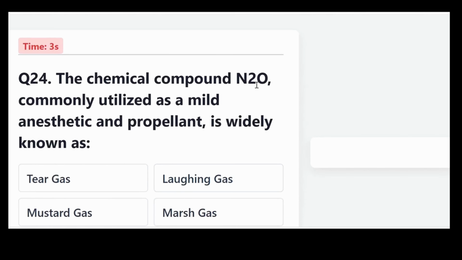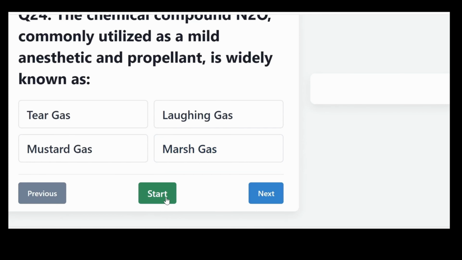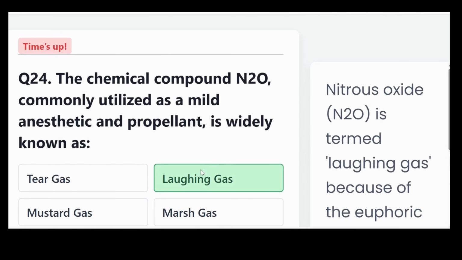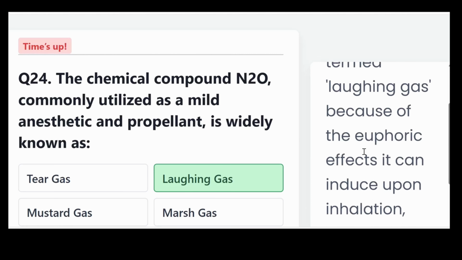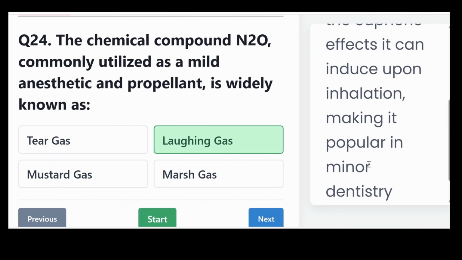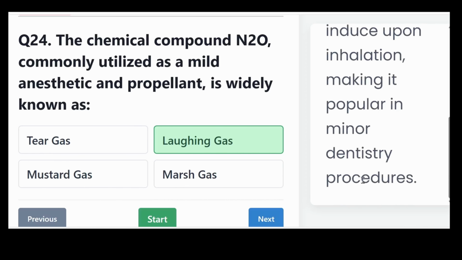The chemical compound N2O, commonly utilized as a mild anesthetic and propellant, is widely known as: is it tear gas, laughing gas, mustard gas, or marsh gas? And the correct answer, laughing gas. Nitrous oxide, that is N2O, is termed laughing gas because of the euphoric effect it can induce upon inhalation, making it popular in minor dentistry procedures.